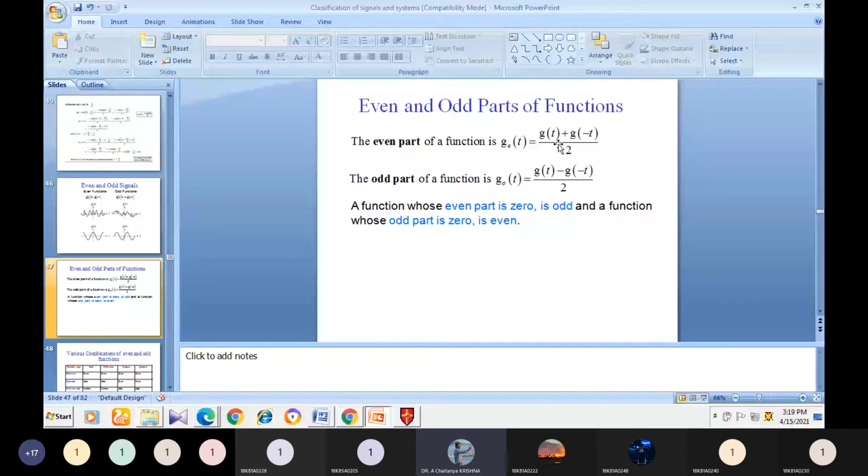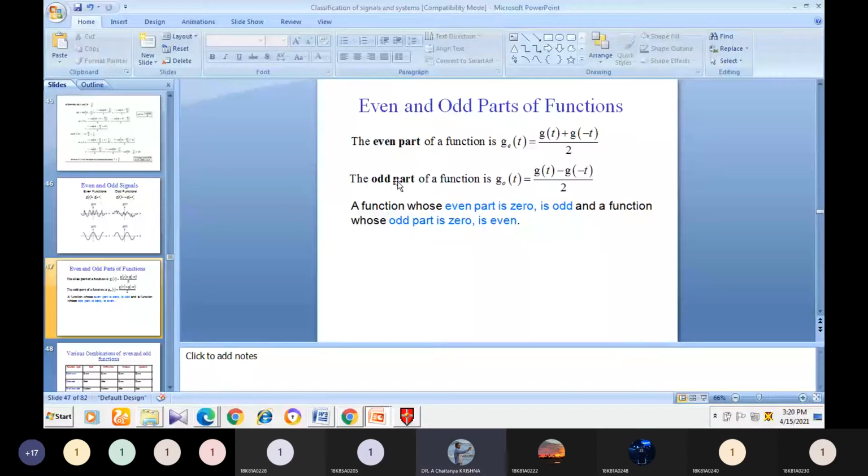Then we can find g of minus t also. Then we can add these two and divide by 2, and we get the even part. If we want to find the odd part of a signal, it is g of t minus g of minus t by 2. If the signal is an even signal, the odd part must be 0.